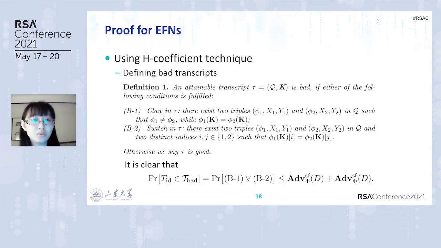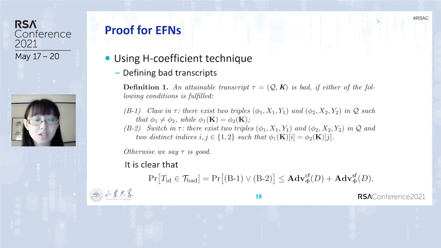Then we will use the H-coefficient technique. We will define bad transcripts and upper bound their probability in the ideal world, and then show that the probabilities to obtain any good transcript in the real world and the ideal world are sufficiently close. The bad transcripts capture either a claw or a switch in tau.